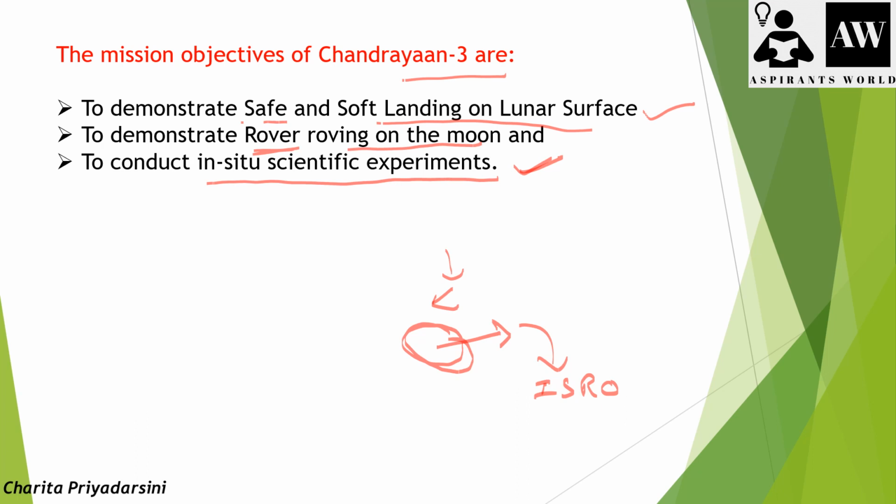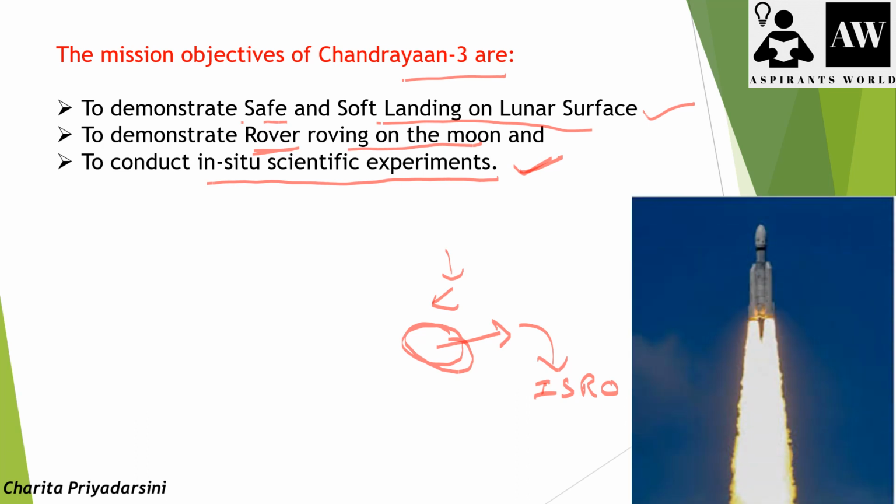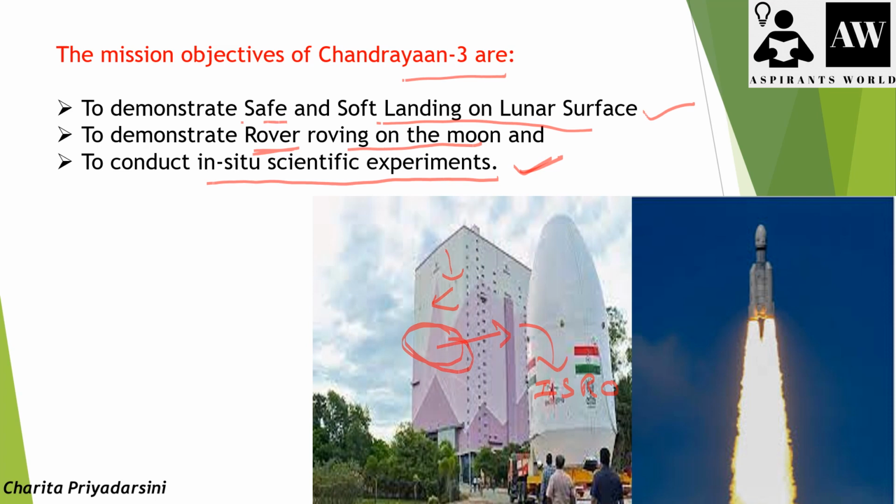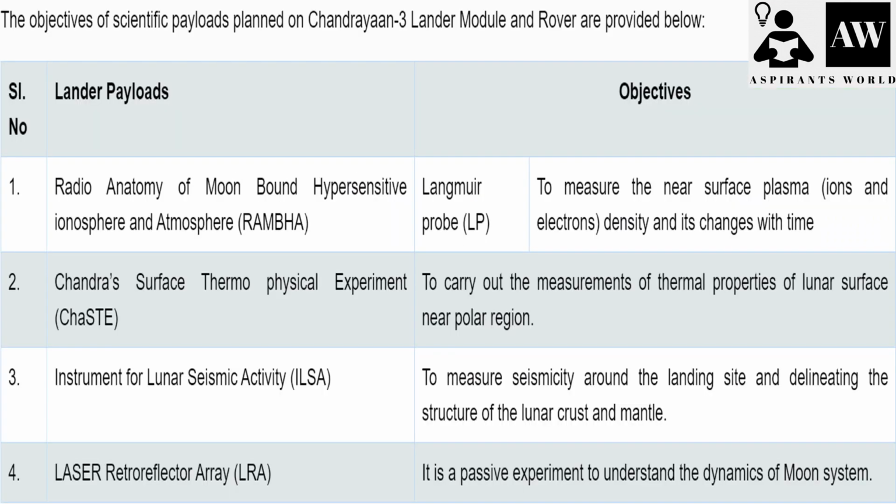So this is the purpose of Chandrayaan 3. If we understand further in detail the payloads and their objectives, the lander payload contains the Radio Anatomy of Moon-Bound Hypersensitive Ionosphere and Atmosphere, that is nothing but RAMBHA. Otherwise it is also known as the Langmuir probe. This name we have seen even in the previous slides.